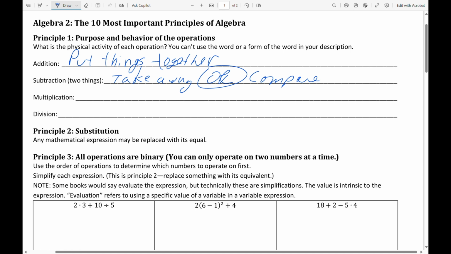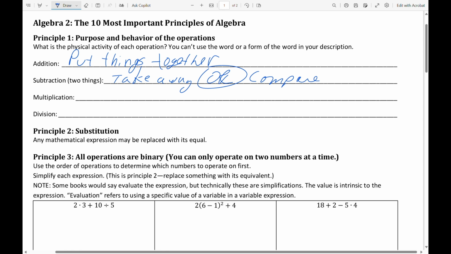But what if now I compare and there are 7 dogs in the kennel, but only 3 cats? Are there more dogs or cats? When I compare, I don't have to have like type objects. When I take away, I do. So in the previous example, 7 dogs compared to 3 cats, there's 4 more dogs. That's a subtraction, but you didn't take anything away.